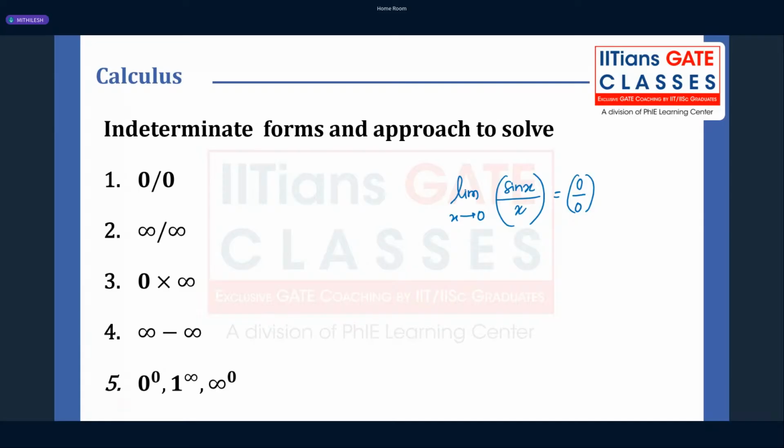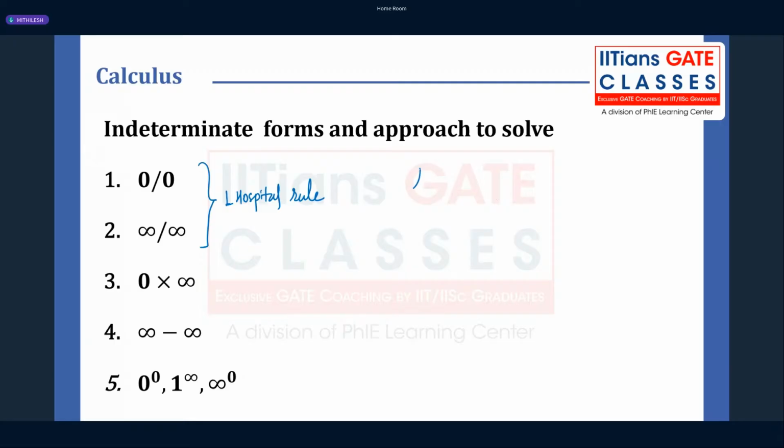So these are the indeterminate forms. We have 0 by 0 and infinity by infinity. These two types of problems we can solve by L'Hospital rule. What this rule says is you differentiate the numerator and denominator separately and solve the problem, until you get rid of this indeterminate form.